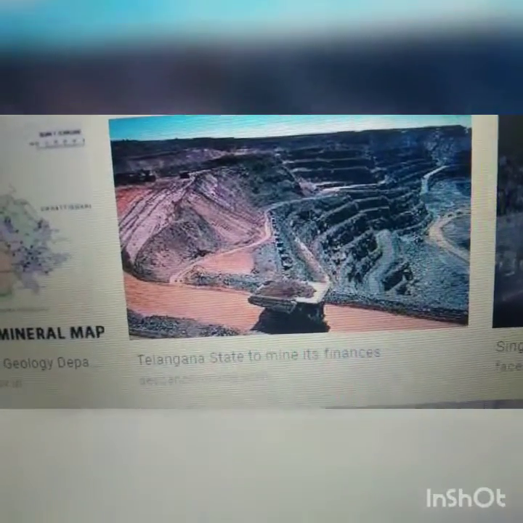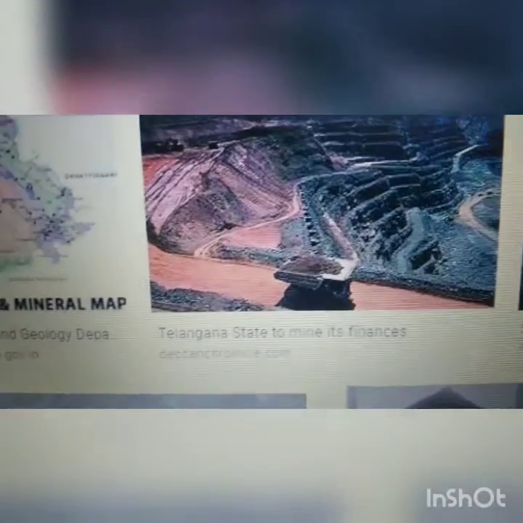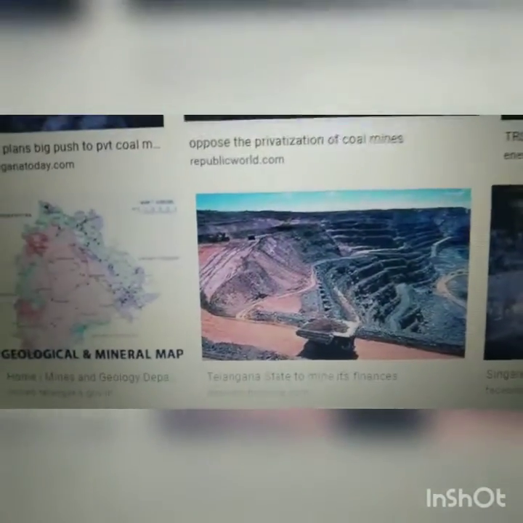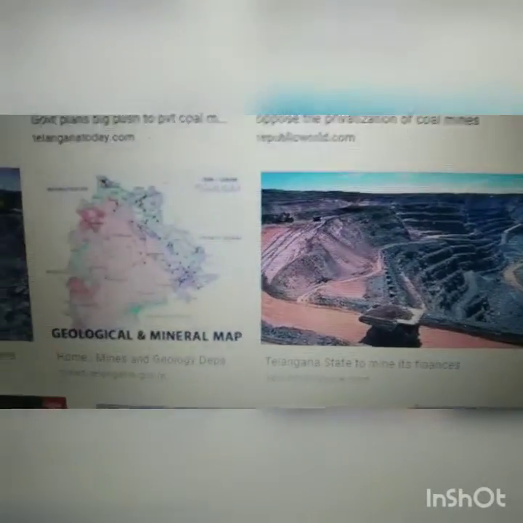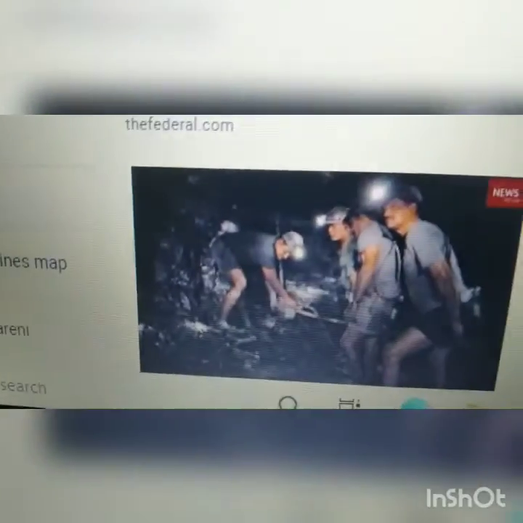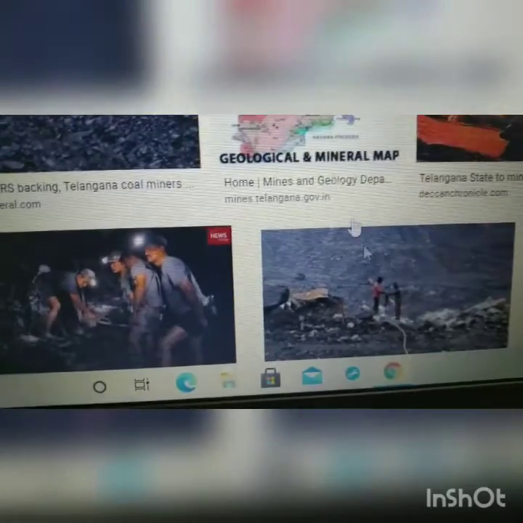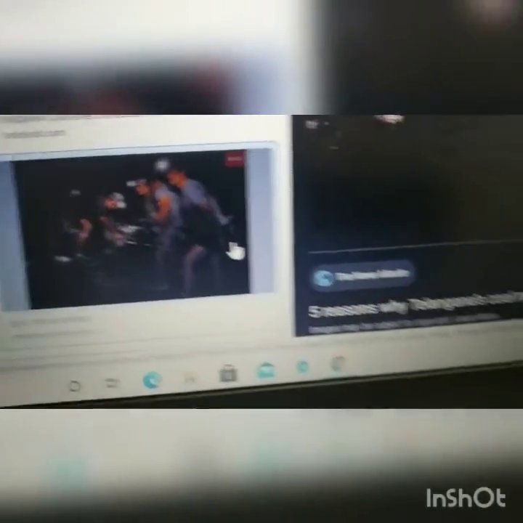The village name is Manuguru. So I went and saw these coal mines. Very tough task, very tough job. See here how they are doing the work. Coal mine workers. Are you observing?